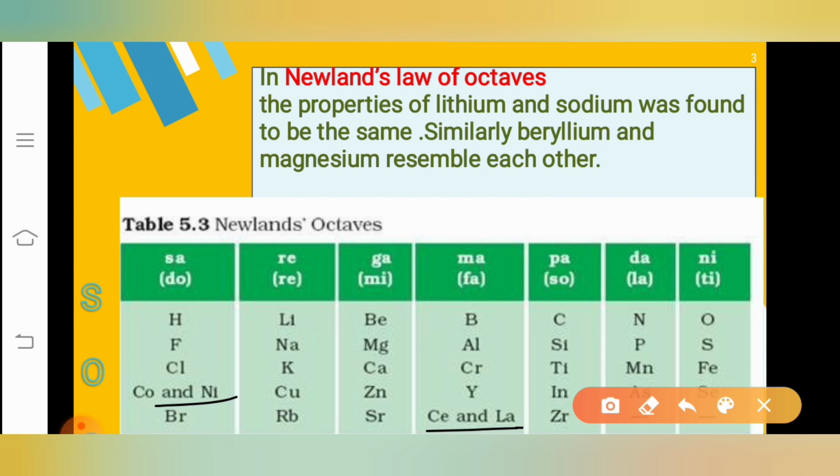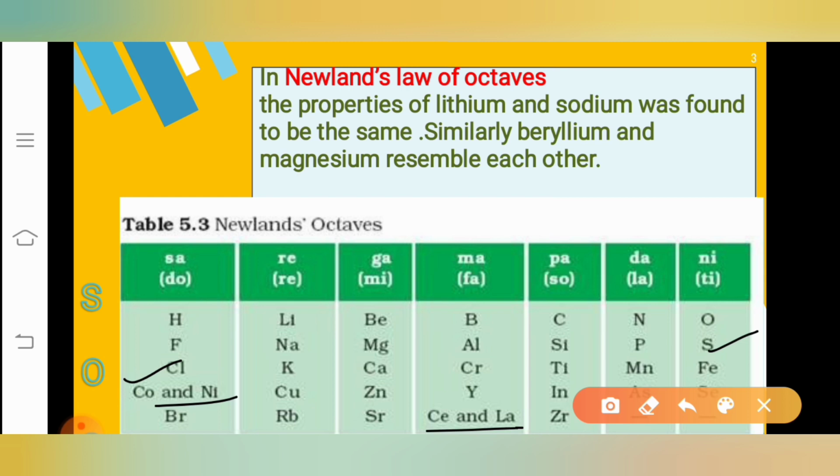And then if we see iron, it resembles the property of cobalt, meaning they have similar properties. But iron and cobalt were placed far away. They were not kept in the same group. It is again the wrong order of arrangement. If elements have the same property, they have to be kept in the same group. Correct? Whereas the iron and cobalt had similar properties, but they were placed far away.